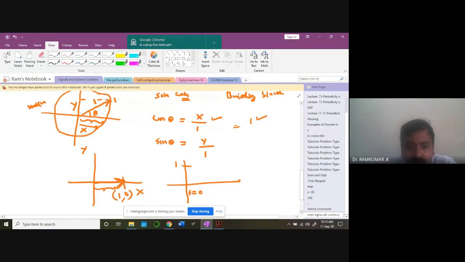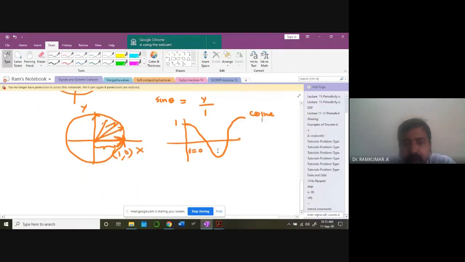Now you are going to rotate this vector over the unit circle. Go through the mathematics part I have shown to you. If you rotate it, you're going to get different values for the vector. At this point, it becomes the peak. So naturally, it's going to start like this, go down like this, coming back like this. This waveform you call the cosine waveform. And again it reaches the peak after one full revolution, reaching the same point, 2 pi. This value will get a peak value again.